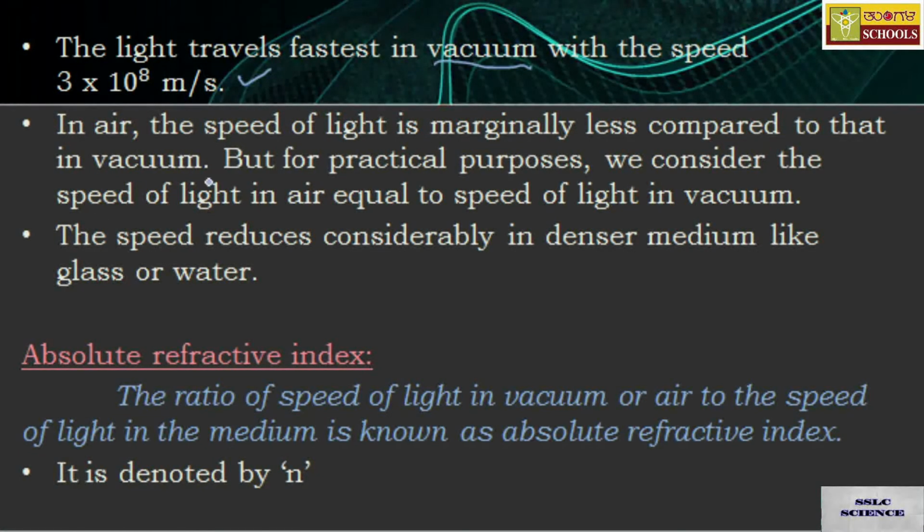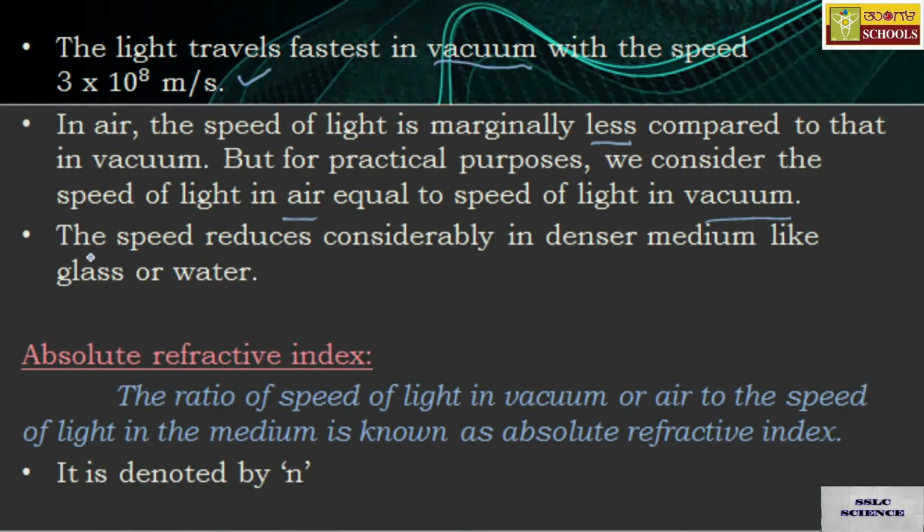In air, the speed of light is marginally less in comparison with vacuum, but for practical purposes, we consider the speed of light in air to be equal to the speed of light in vacuum, since it does not change too much.